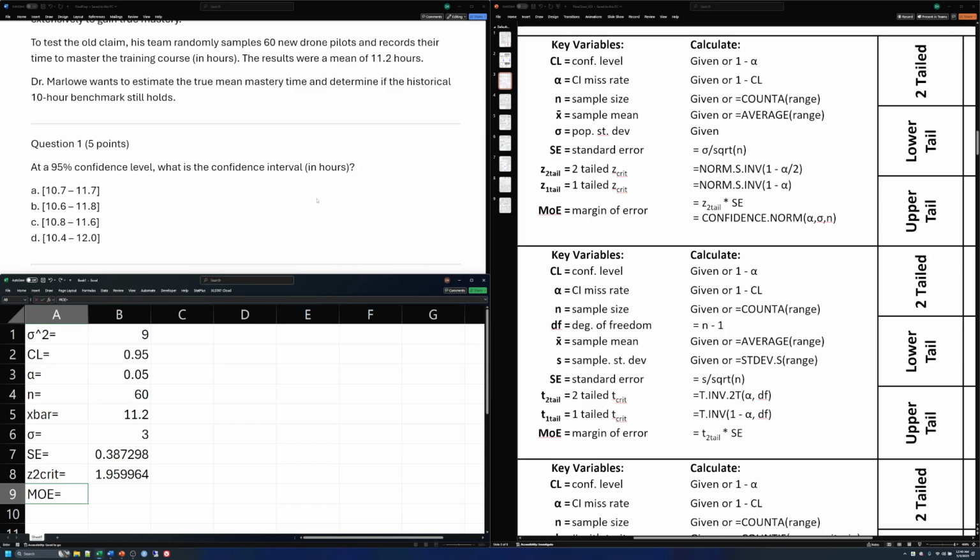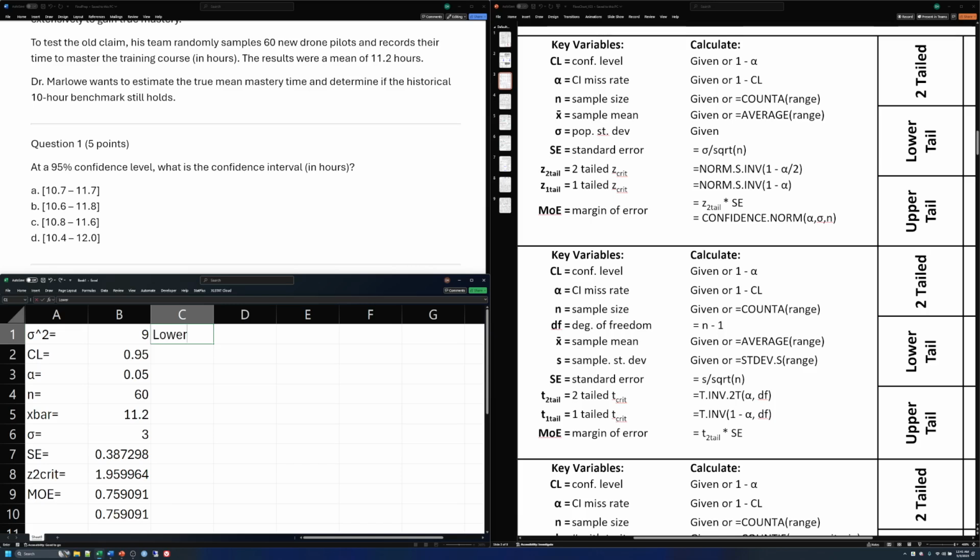Now there are two ways to do this. One, you can do the two-tailed critical times the standard error. So we could do standard error times the two-tailed critical, and it gives us a margin of error of roughly 0.76. But there's also this other version of confidence.norm. It wants us to put in an alpha value, sigma, and the sample size. So we got those three things, and it kicks out the exact same value. So there are two ways to get that margin of error.